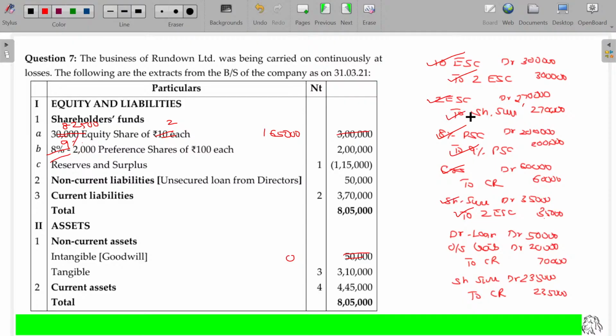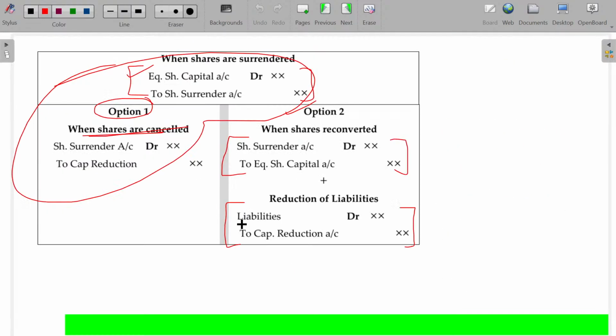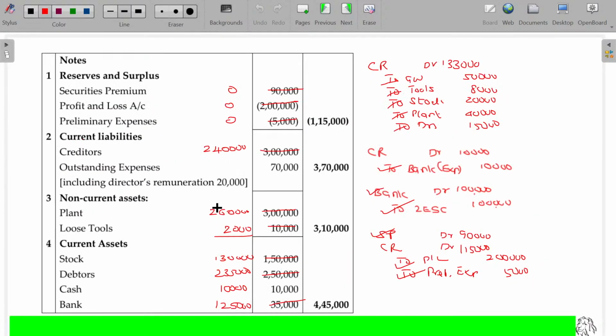Already we have 270 in the credit, 35 in the debit, so share surrender completely cancels. Director's loan completely cancels. This becomes 0. Outstanding liability is cancelled to this extent: this 20 is cancelled, so hereafter the outstanding expenses are only 50.